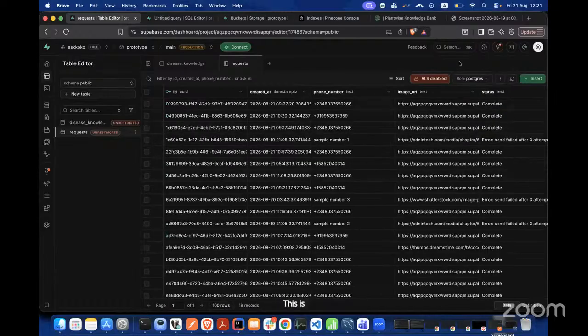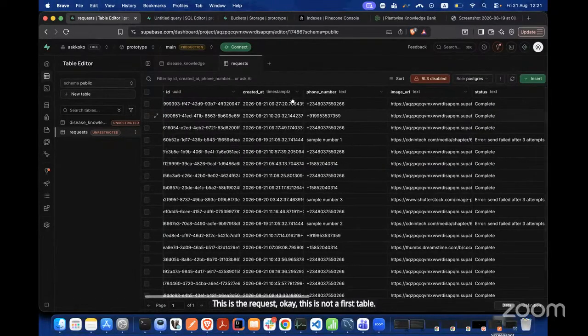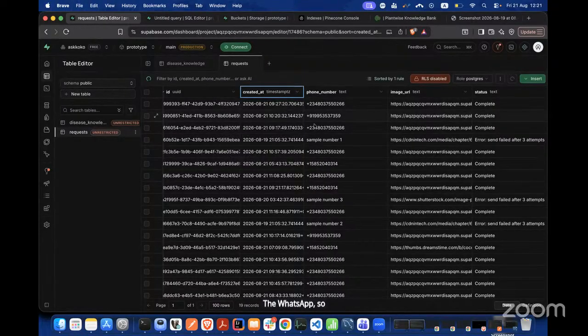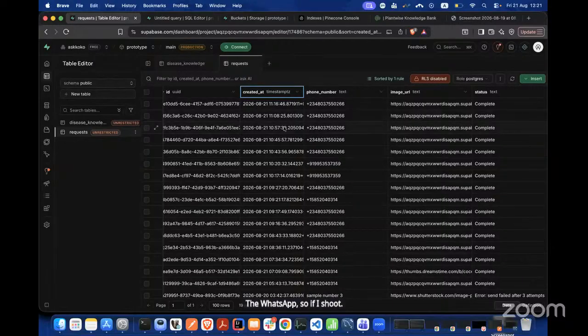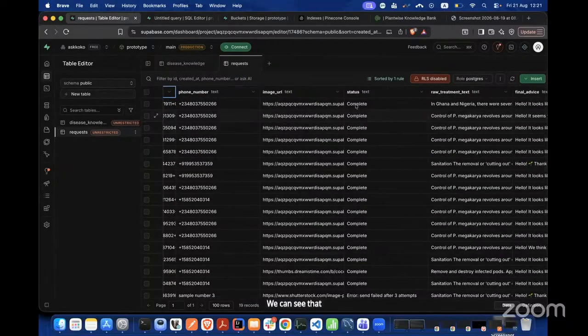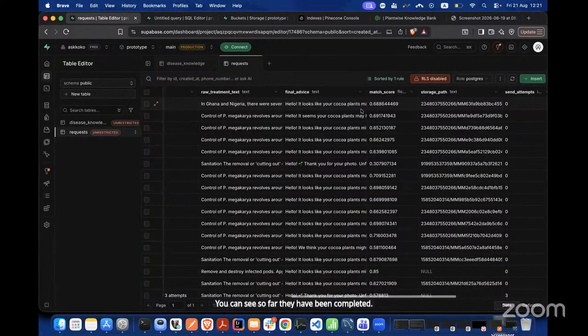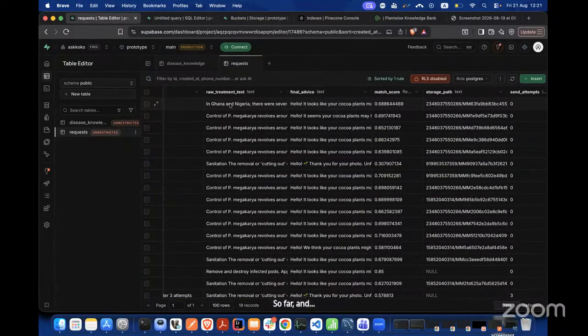This is the request table, what came in from WhatsApp. If I sort it, we can see that so far they have all been completed. And these are the raw treatment advice.